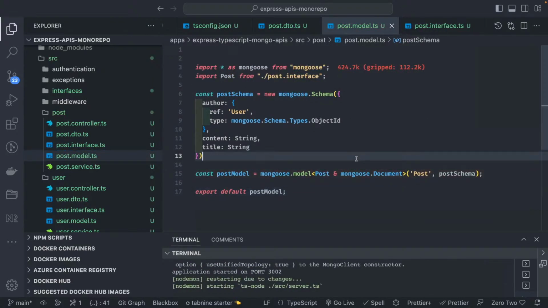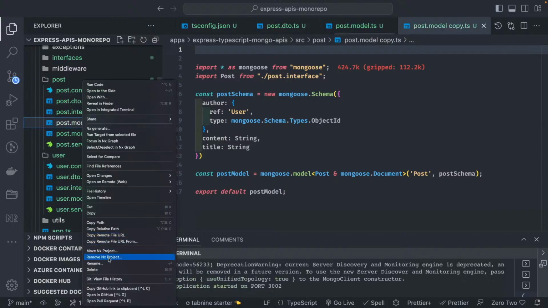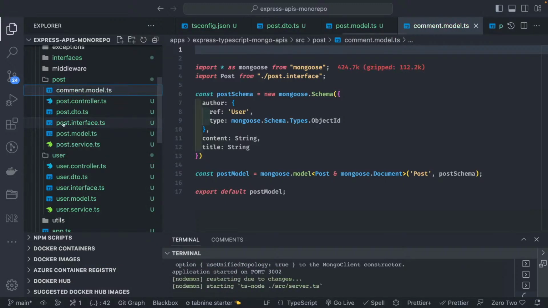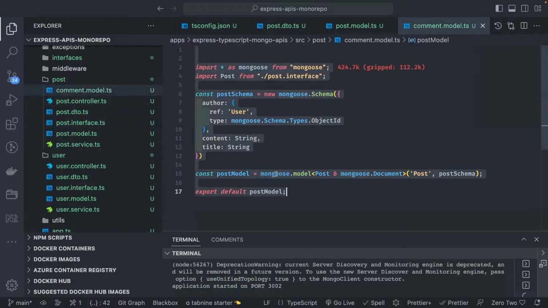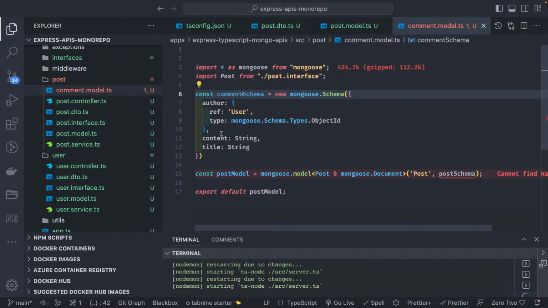So modeling is important. Now you can have another collection which is maybe the comments. Let's say if I create a comment model, then how do you define the relationship? In comment.model.ts, I will just do the comment schema. A comment will also be added by some user, right?